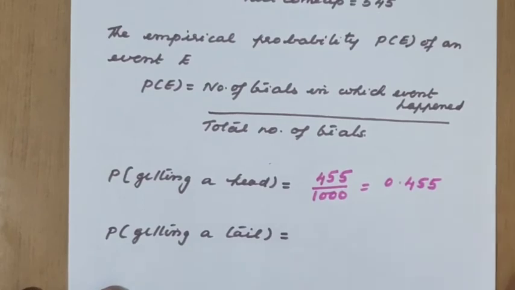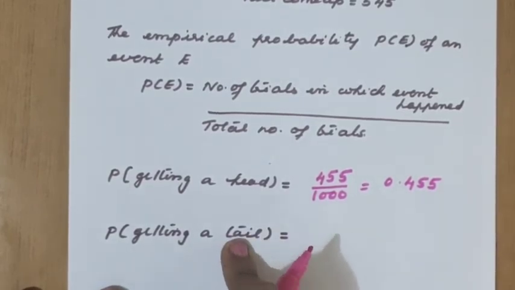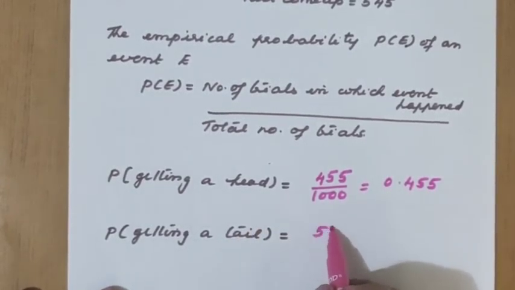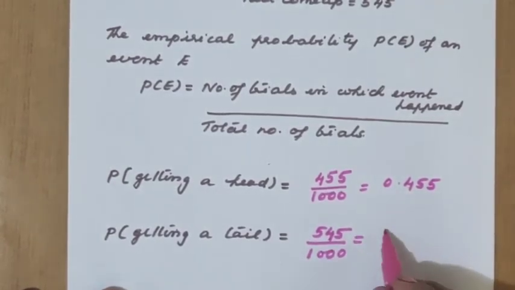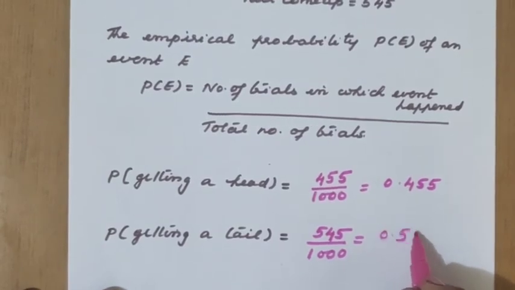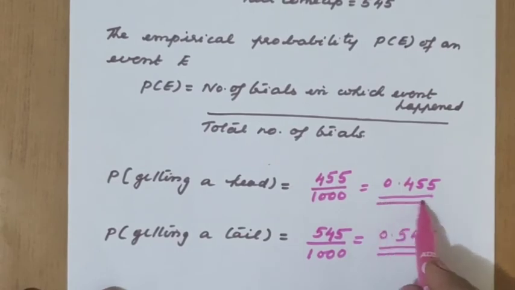Similarly, P of getting a tail, this is our event. How many trials are favoring the tail? 545. So 545 are favoring the event out of 1000, the total number of trials. So what is the answer? 0.545. If simplification is possible, you should simplify it. We should write the final answer in reduced form only.